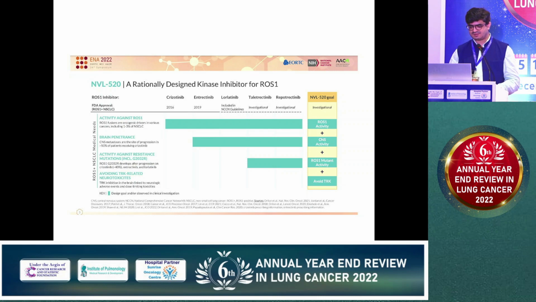Finally, before concluding, we have so many drugs right now that are more selective for ROS1. Right now we have crizotinib and entrectinib. Entrectinib we can get on a compassionate basis. After failure, we have lorlatinib, which we can give. Cabozantinib is active to some extent. And now we have taletrectinib, which we just saw before.